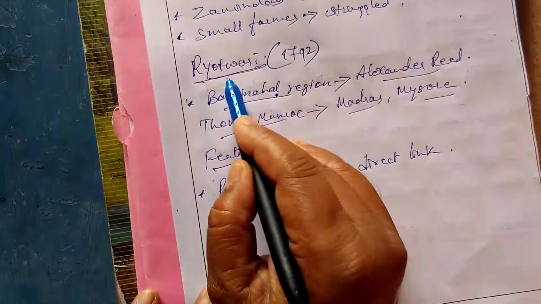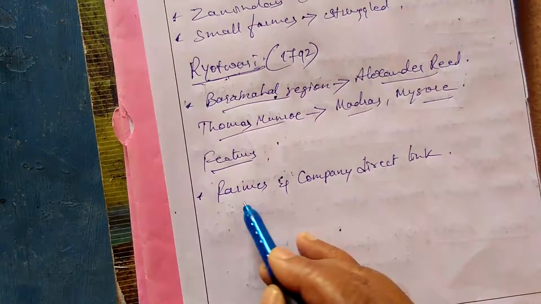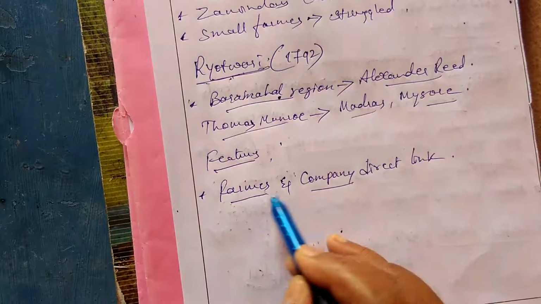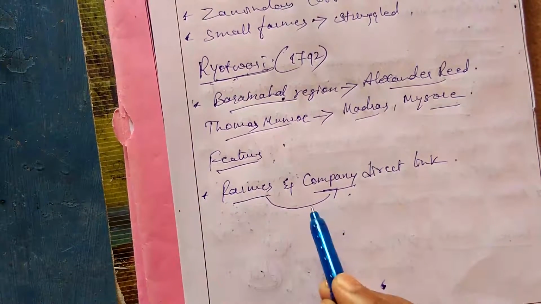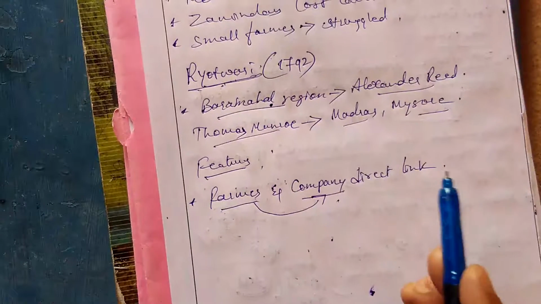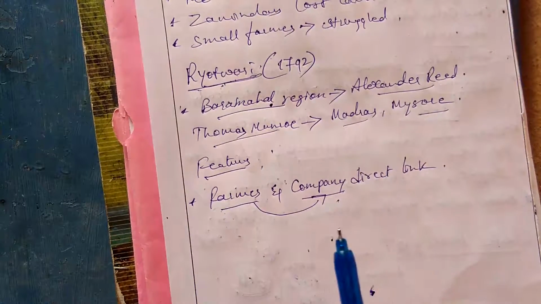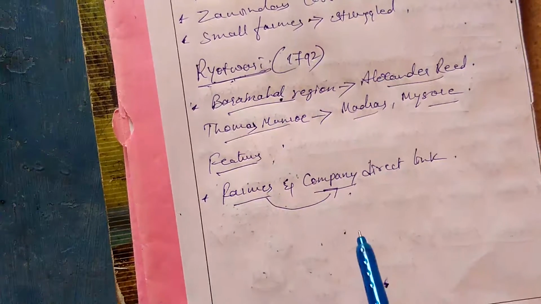But in Raitwari, the farmers were declared as the owners of the land, and it was a direct link between farmers and the company. The farmers had to pay the tax directly to the company. There was no middleman, because in zamindari and in Mahalwari we see the middleman like the zamindar and the Mahalwar, but here it is a direct link.